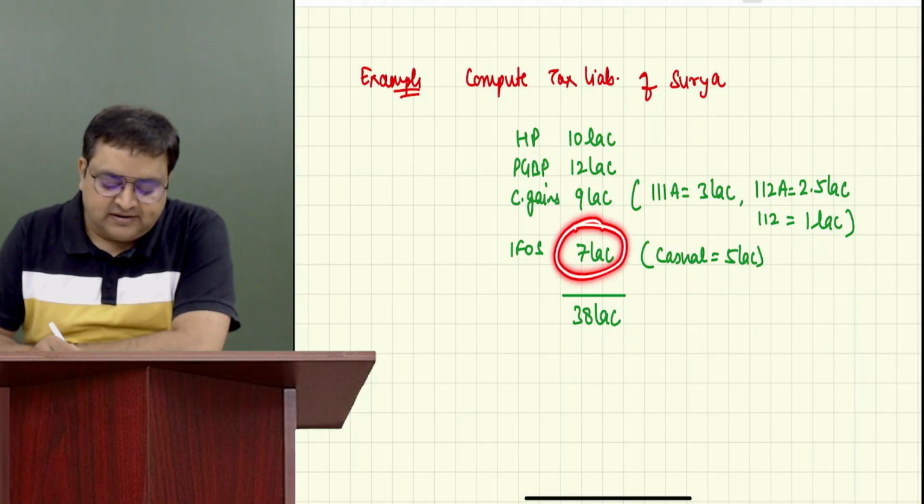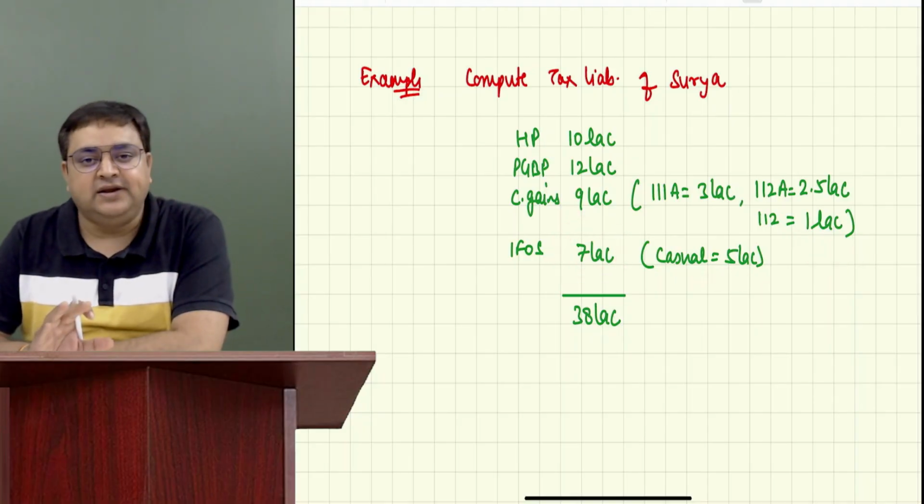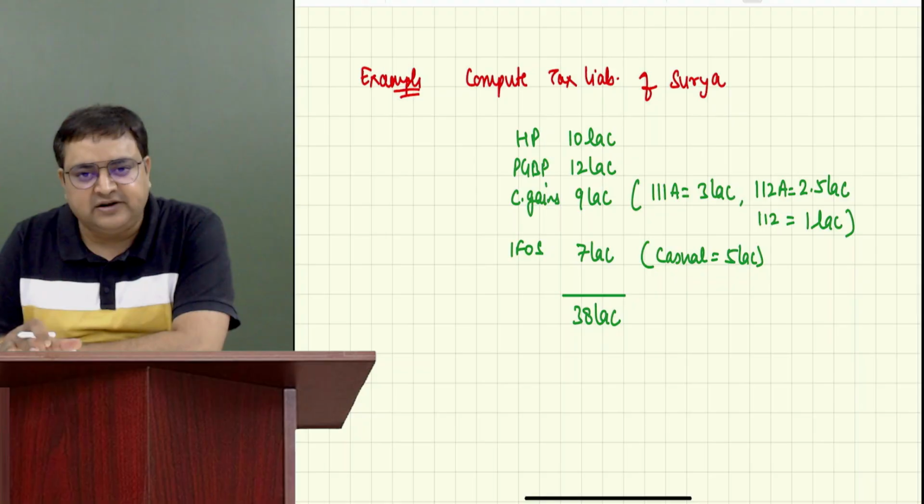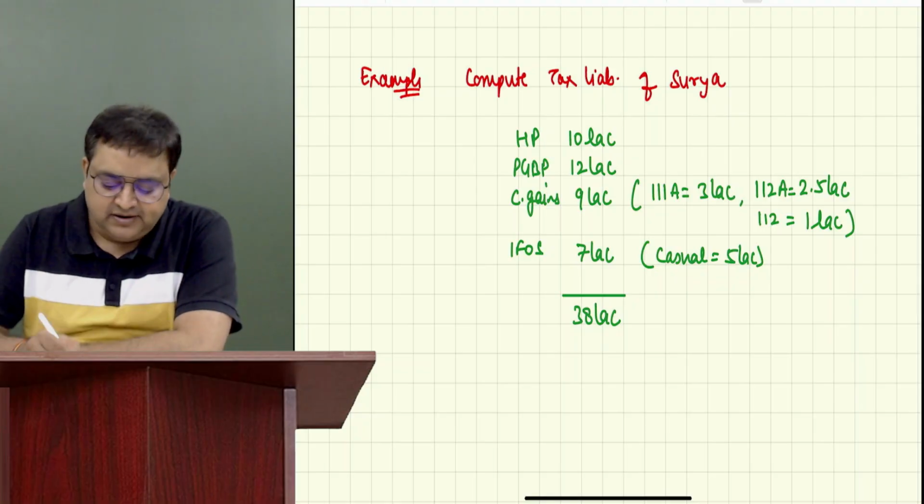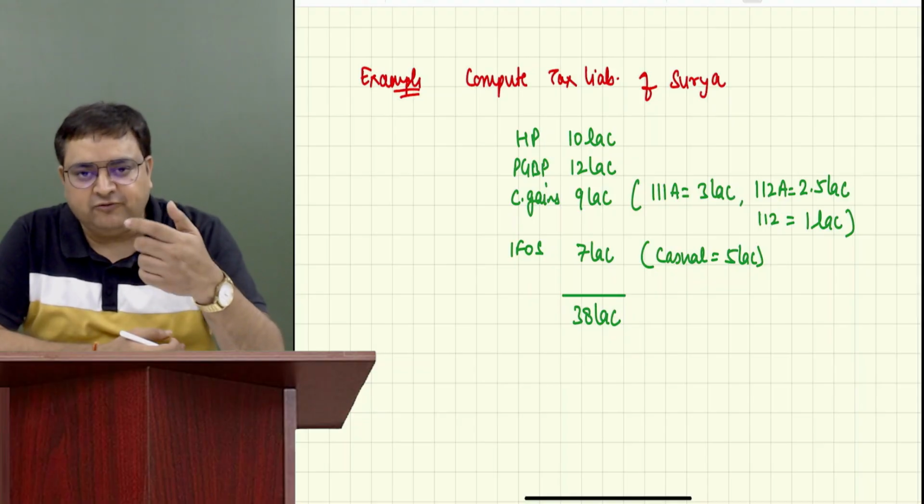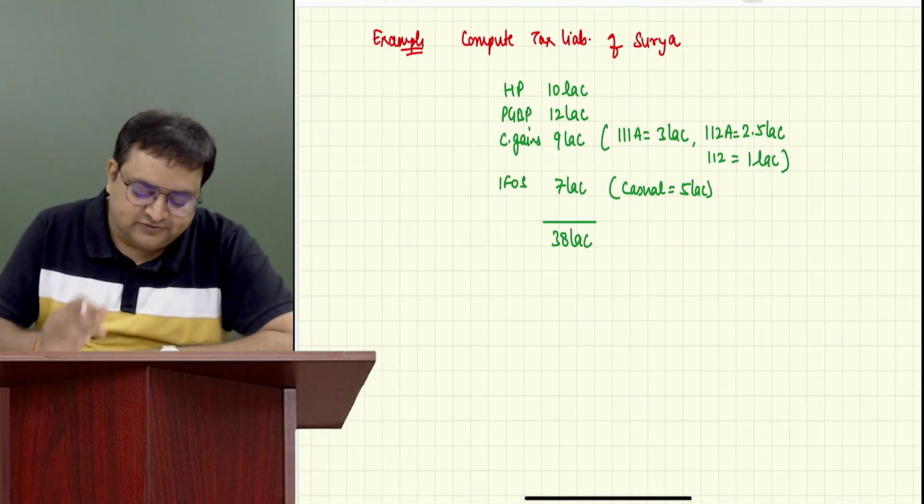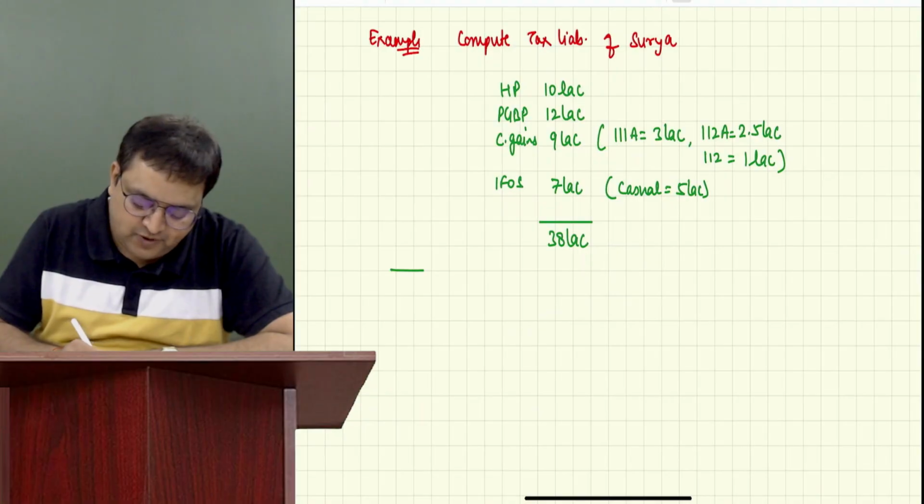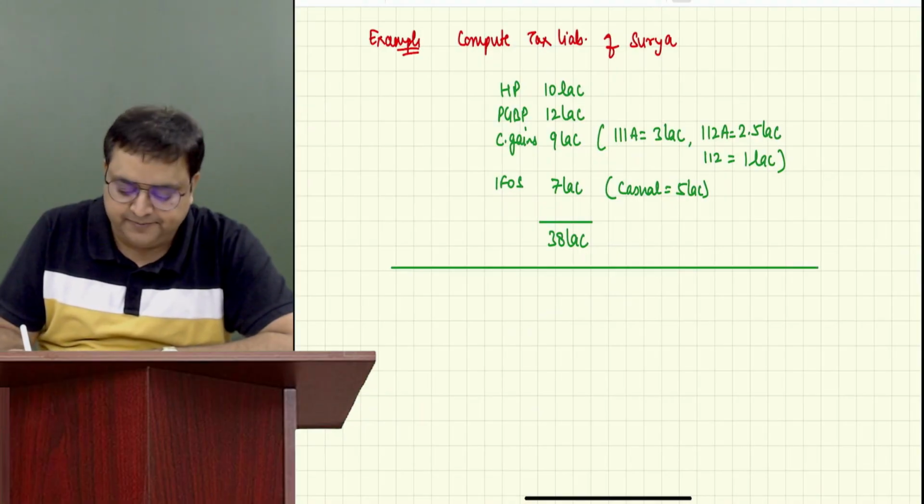Out of 7 lakh, 5 lakh is his casual income. He has won some lottery, game show, etc. Now we need to compute the taxes. Whenever the question asks you to compute the taxes, always see how much is my special income.